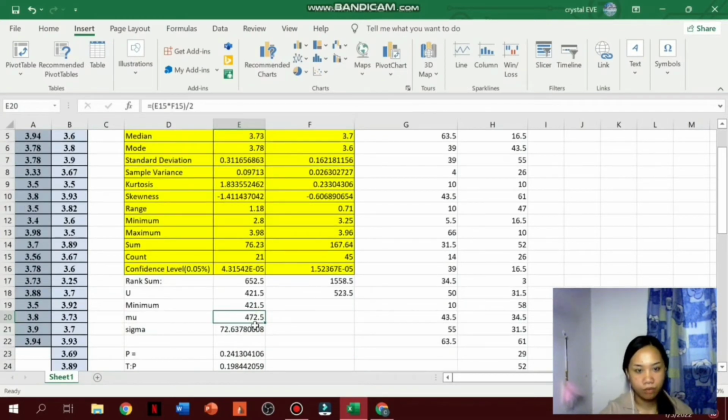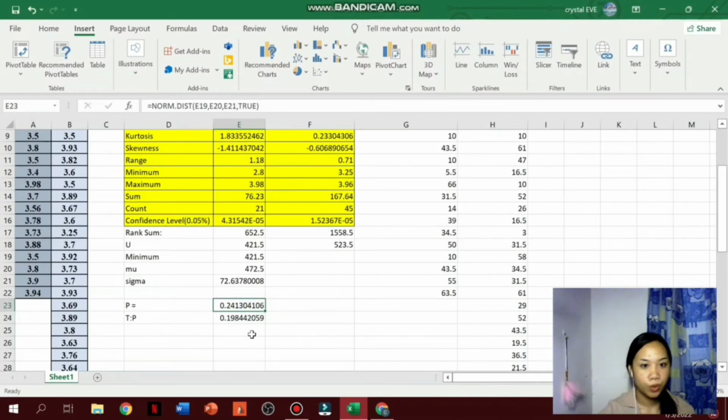Next, we need to find the mean of the data. We take the total data of men and multiply it by the total number of women and divided by 2, and we get 472.5. Next, we need to find the standard deviation of the data. We use the formula for square root and insert the total data of men and multiply it by the total data of women and multiply it by the total data of men plus the total data of women plus 1 and divided by 12, and we get 72.63, and so on.